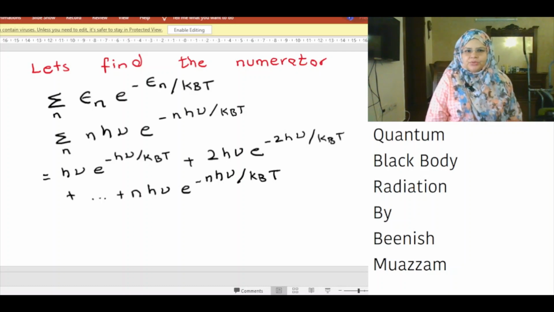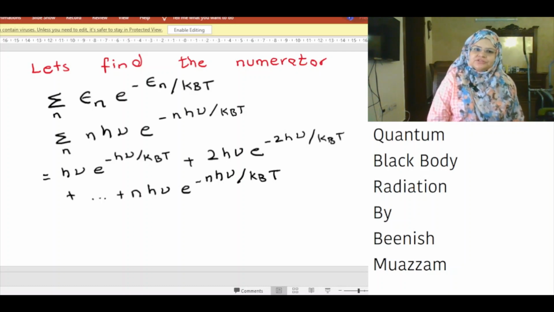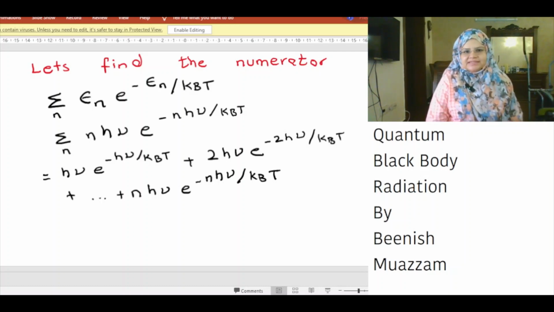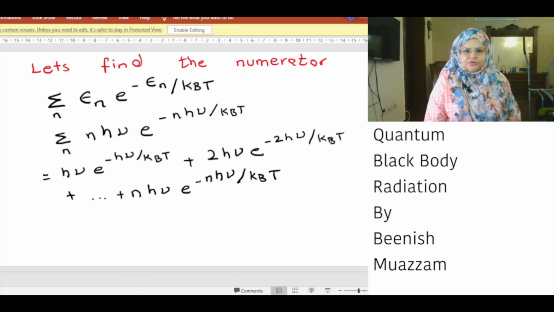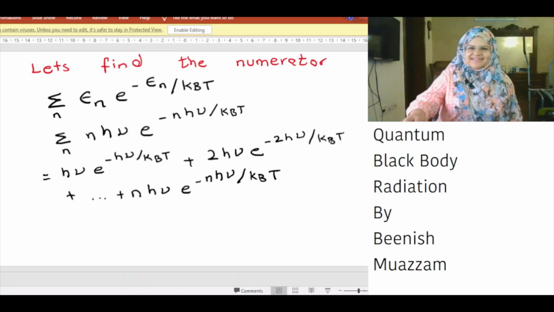This is equal to hν multiplied by exponential minus hν over k_BT plus 2hν multiplied by exponential minus 2hν over k_BT plus 3hν multiplied by exponential minus 3hν over k_BT and so on until nhν multiplied by exponential minus nhν over k_BT.